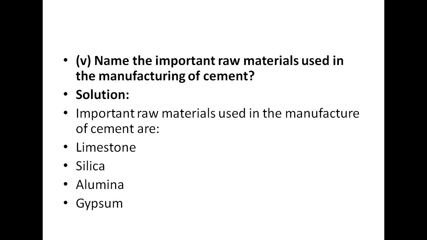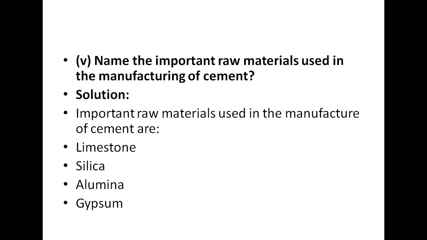Now question number 5. Name the important raw materials that have been used in the manufacturing of cement. So here you have to tell about the important raw materials that have been used in the manufacturing of cement. The important raw materials that are used in the manufacturing of cement are, first of all, limestone, second is silica, third is aluminium, and fourth is gypsum.